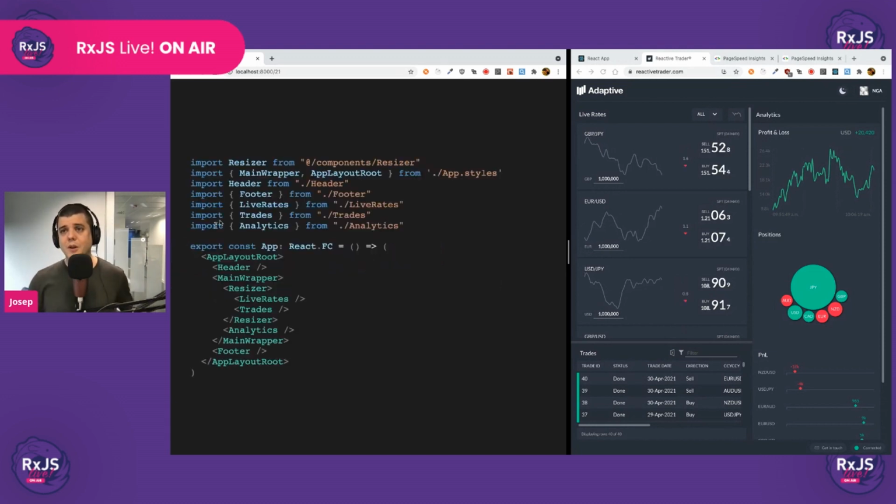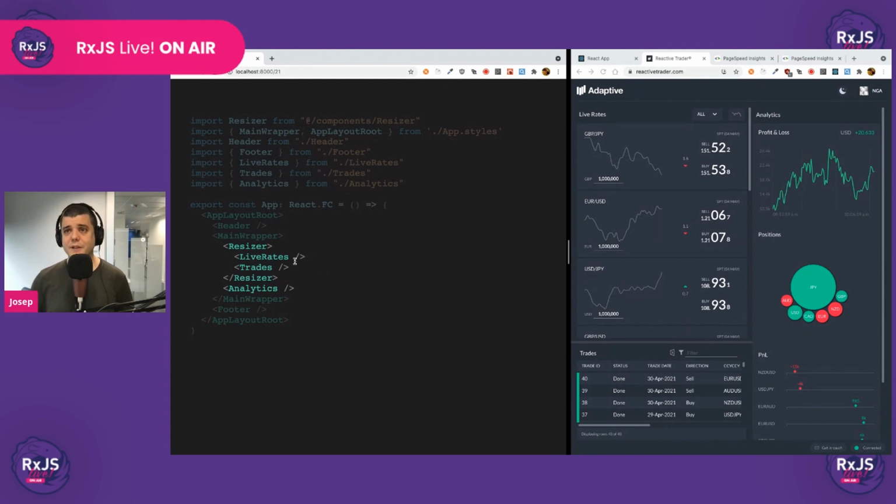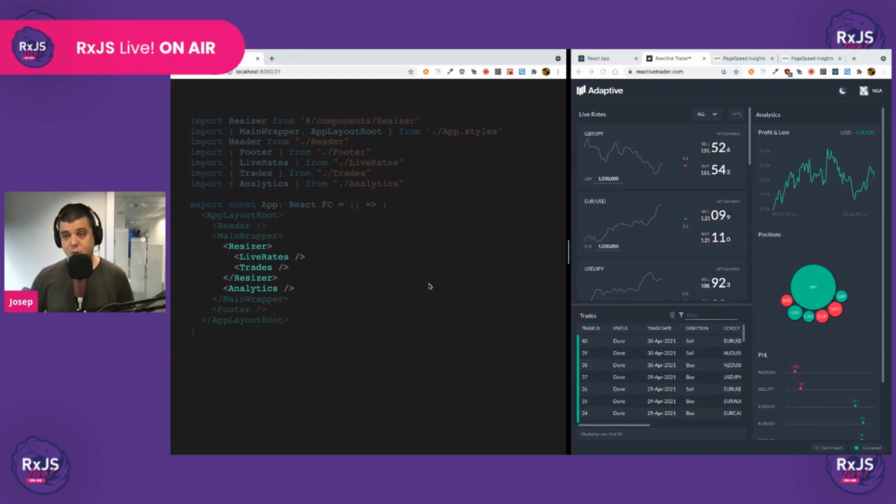So this is our root component for this. And we can see here how we have the live rates component, which is this section here, and the trades component, which is this section here, and the analytics component, which is this section here, okay? Then we have a resizer here so that we can resize this. Okay, cool. Now, we are going to start zooming into the components so that we understand how we're using the state in each one of them.